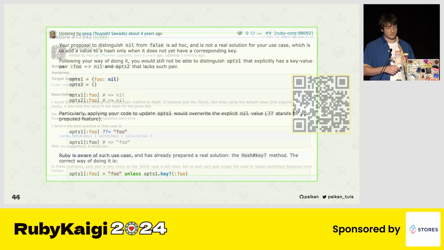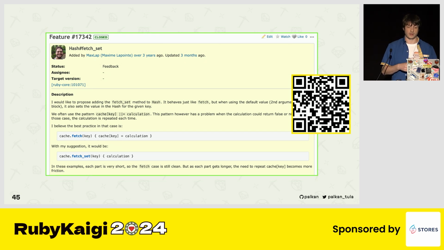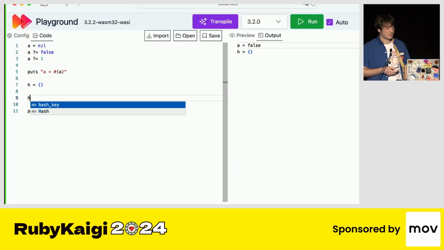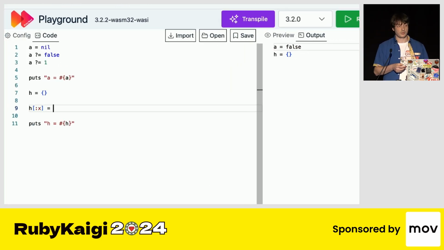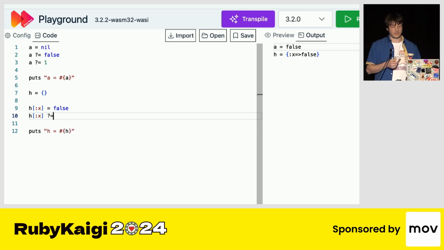And it leads to a similar proposal called hash fetch set, which basically does the same, but it hasn't made it to Ruby. So I decided, okay, let's try this. Why not have this operator be a bit smarter and kind of context sensitive?